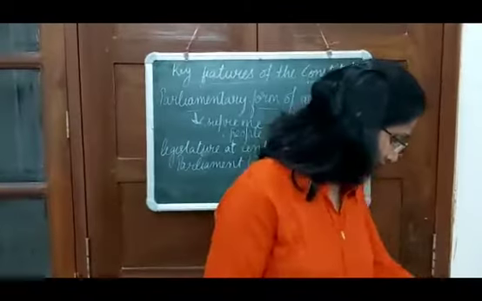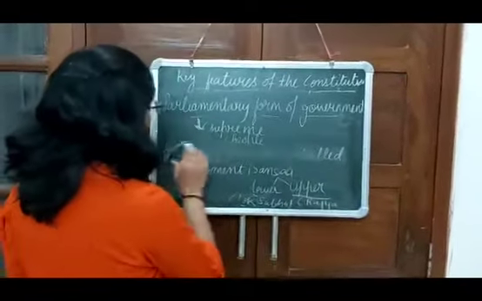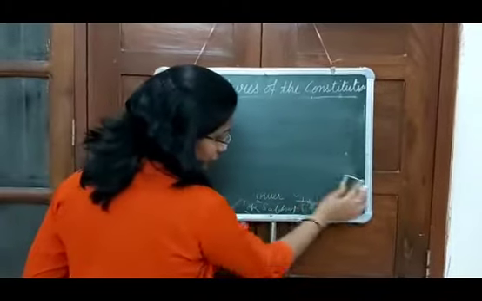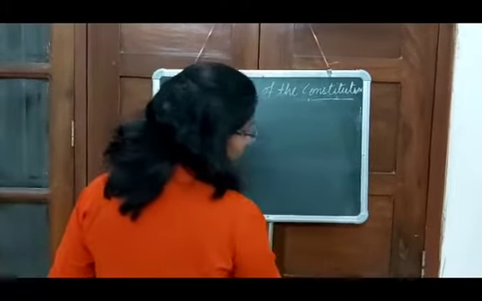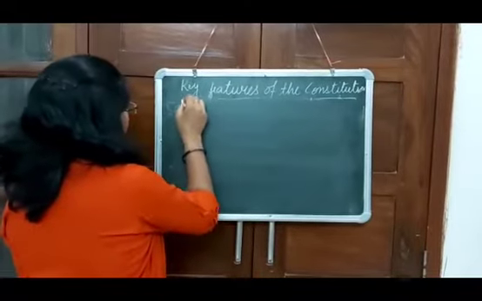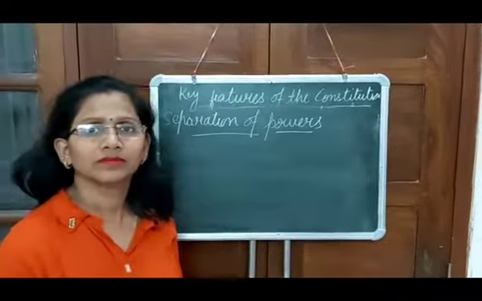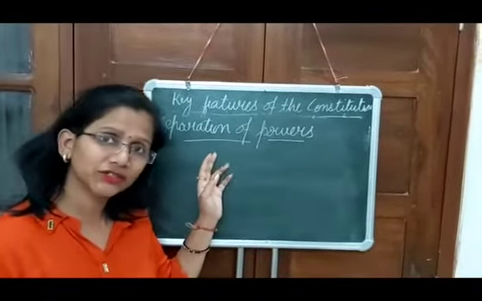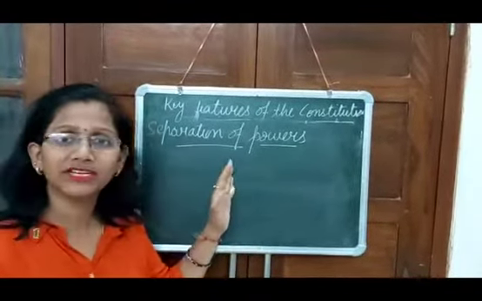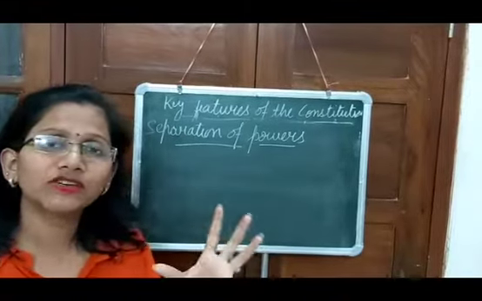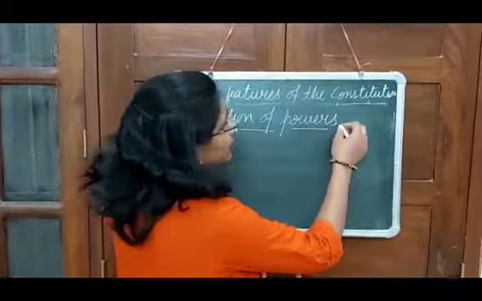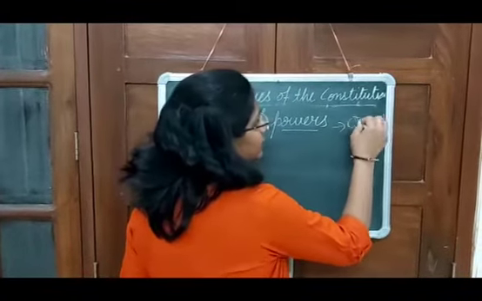Now I would like to start with the next, third point under the key features of the Constitution, which is separation of powers. So the third point under the key features of the Constitution, we have separation of powers. Simply, first of all, we have got three organs of the government.